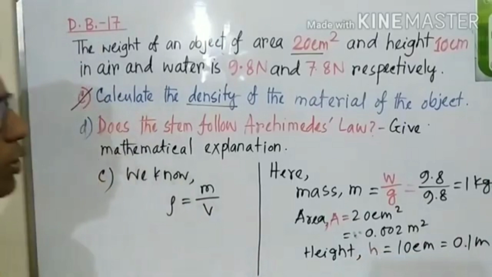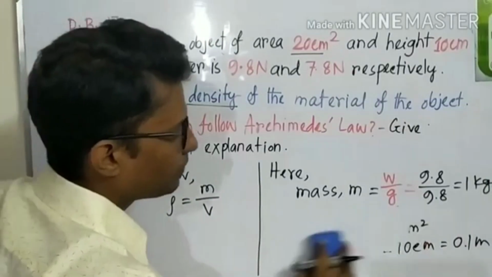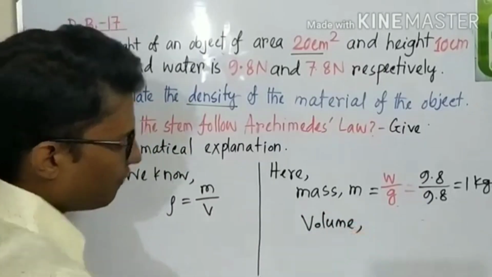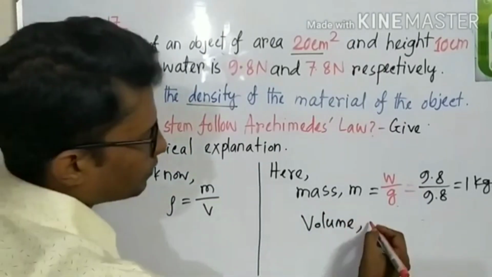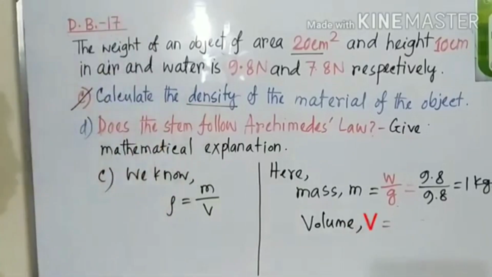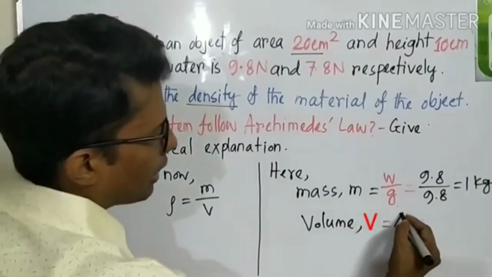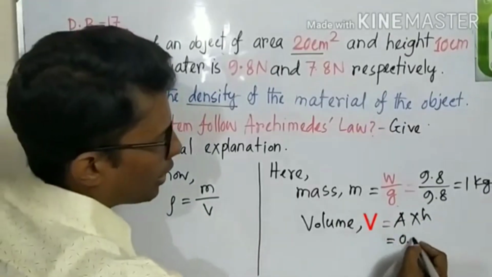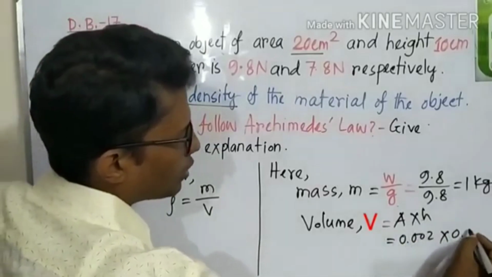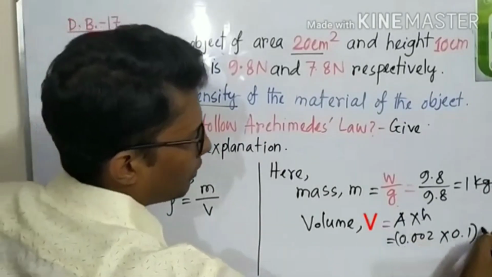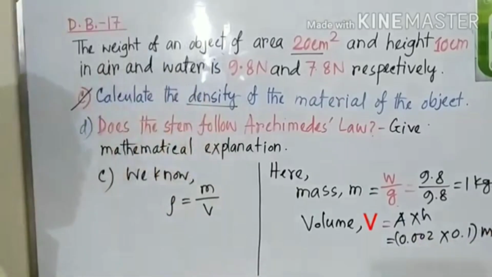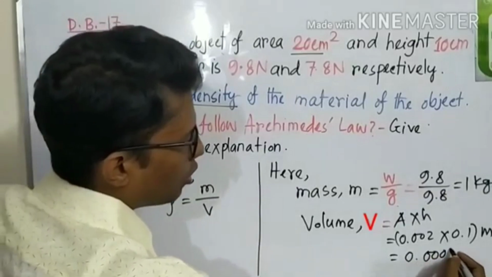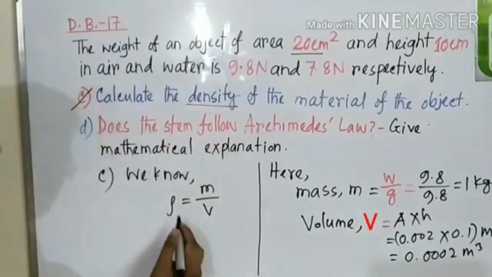So what will be the volume? We can write volume V is equal to area multiplied by height, which is 0.002 multiplied by 0.1 meter cube. This meter cube is the unit of volume, so we can write 0.0002 meter cube.